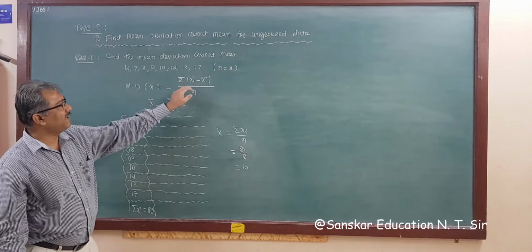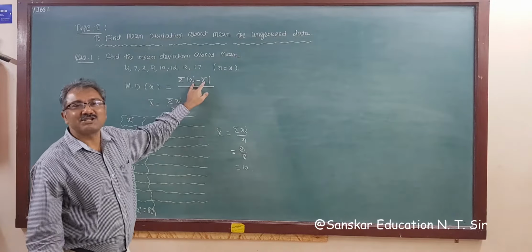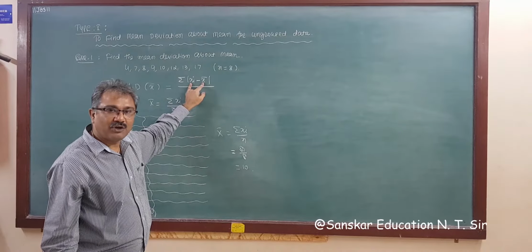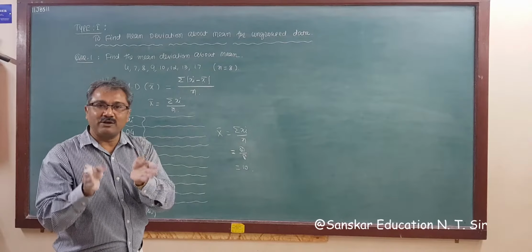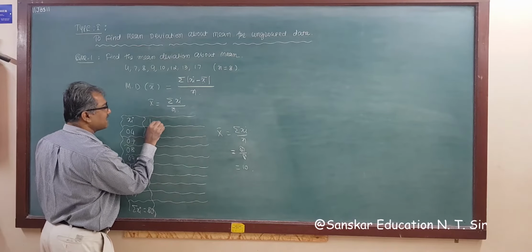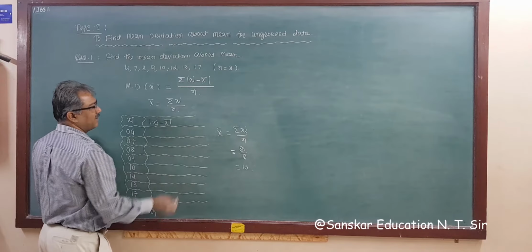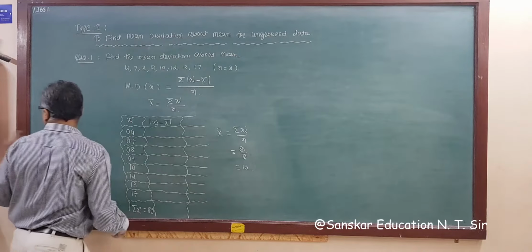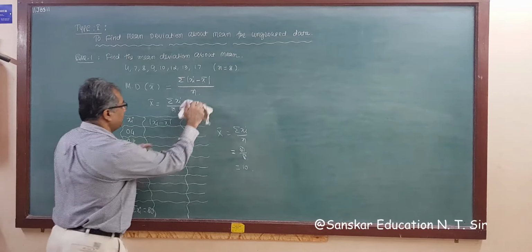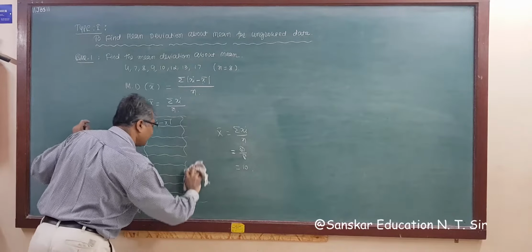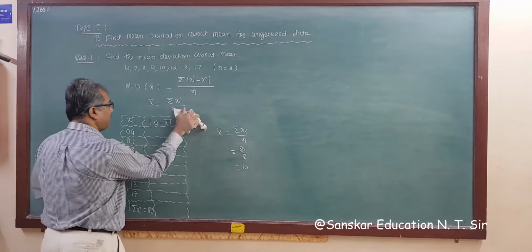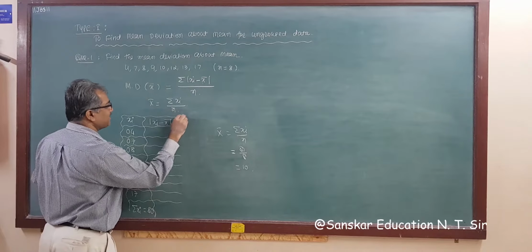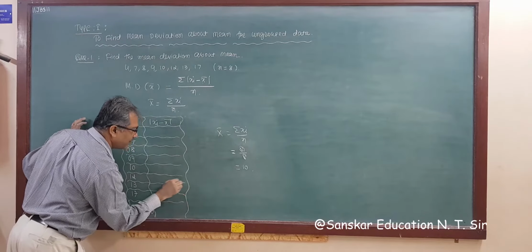Now we require the sum of the deviation. This is called deviation from mean, right? Deviation means xi minus x bar, and the modulus value, the absolute value, is required. So write down xi minus x bar. Now find xi minus x bar, the modulus value.